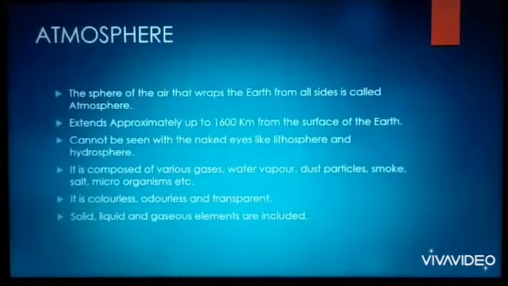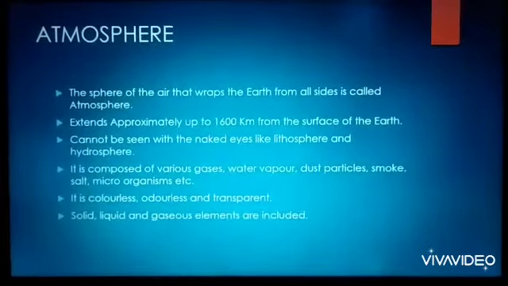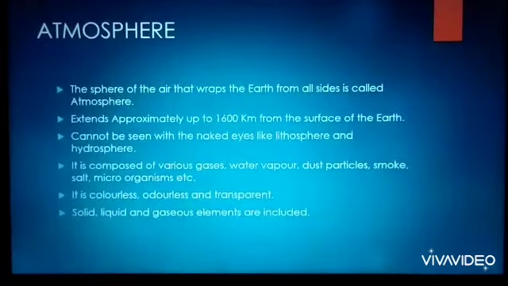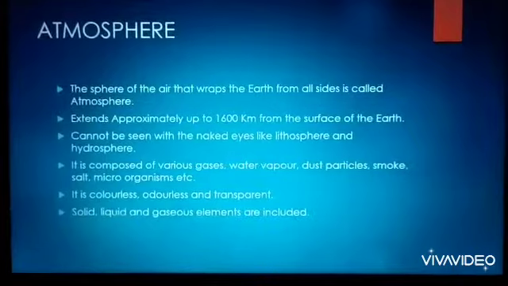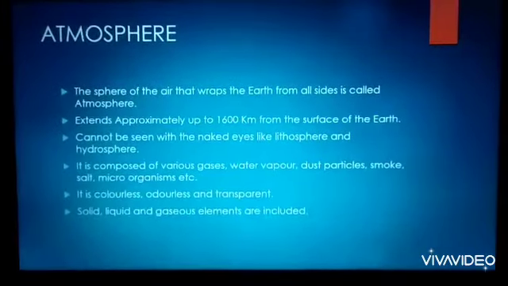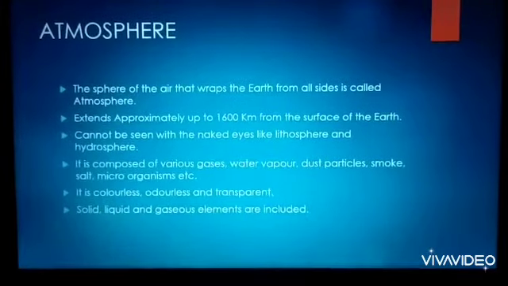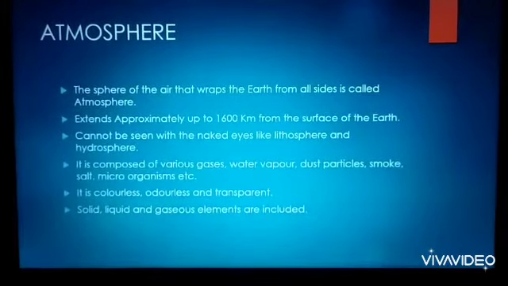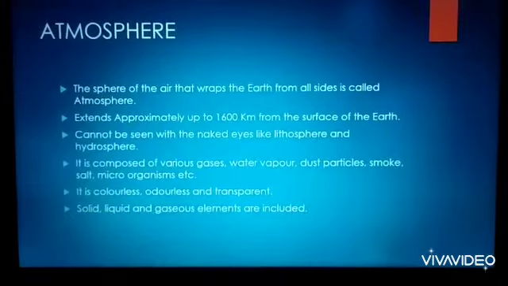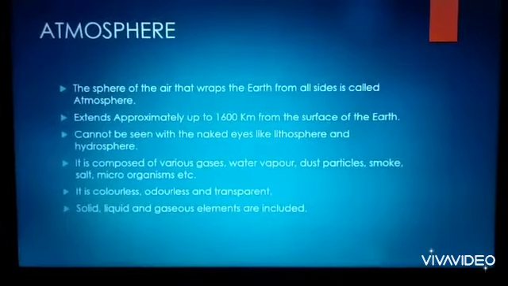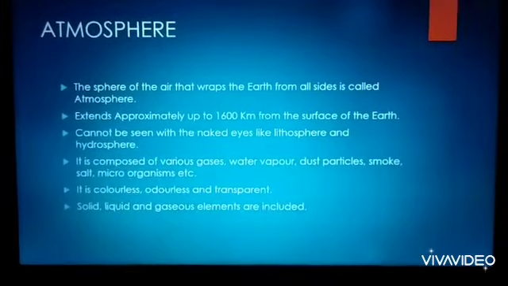It is composed of various gases, water vapor, dust particles, smoke, salt, microorganisms, etc. Gases like oxygen, nitrogen, hydrogen, etc. Water vapor is the vapor which gets converted from ocean water and rivers, and that also comes under the atmosphere.